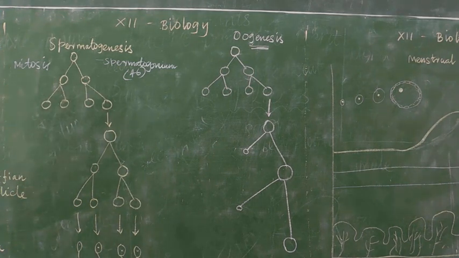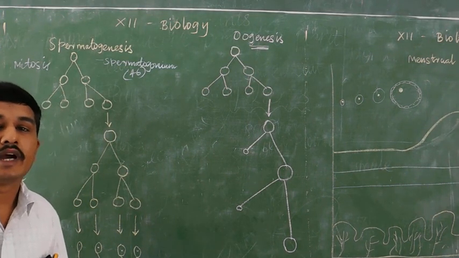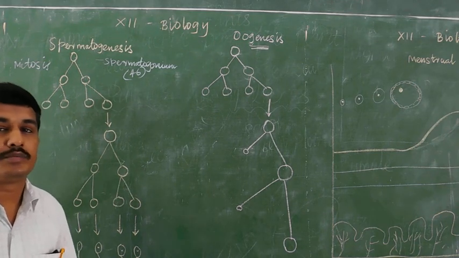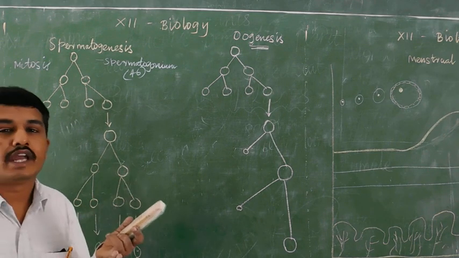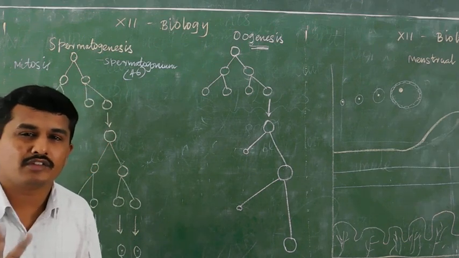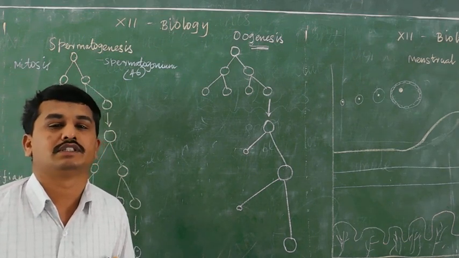Mitosis was already studied in 11th standard. Mitosis is an equational division. During the mitosis process, karyokinesis and cytokinesis, two steps are present. Mitosis is nothing but a type of cell division.